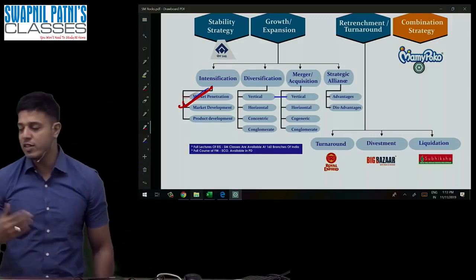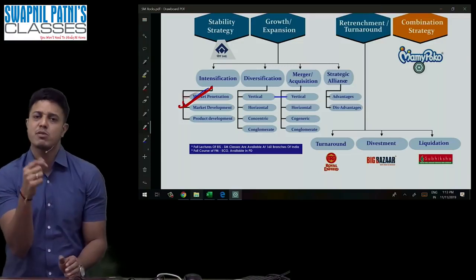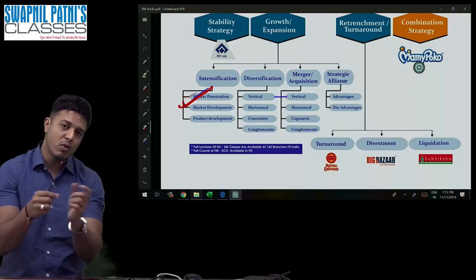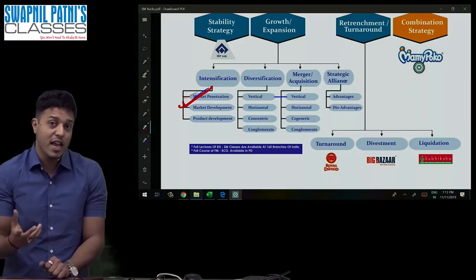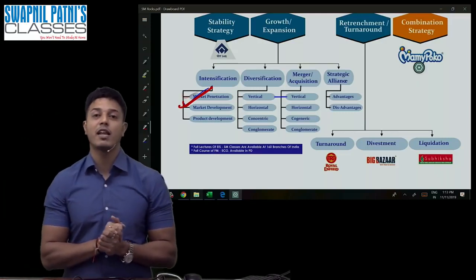For example, I have introduced the color notes in my teaching. The product is the same, the market is the same. By making some small changes, I am trying to attract more customers. I have introduced some colorful charts, ES rocks, SM rocks. These are called market penetration.